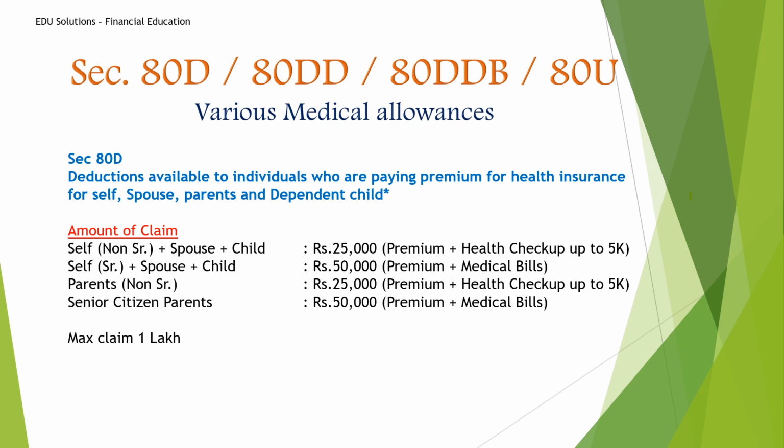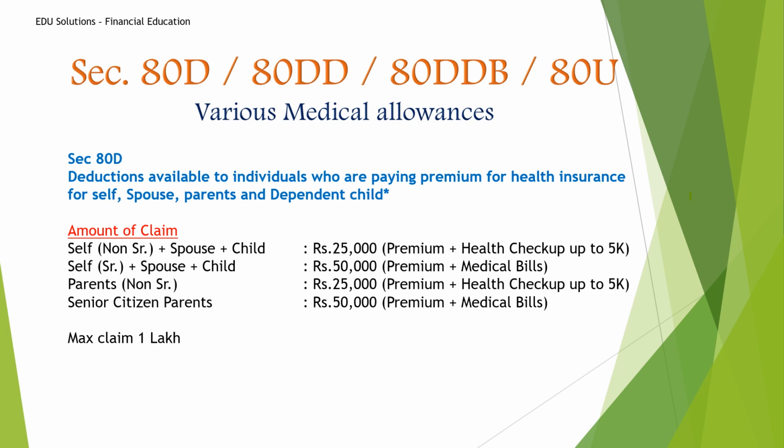Now next, see, if you are a senior citizen, you cross the age of 60, and your spouse plus child, you will get 50,000. So here there is no limit. So if you are not paying premium, you can submit the medical bills spent in your name or your spouse's name or child's name. You will get this exemption if you are a senior citizen.